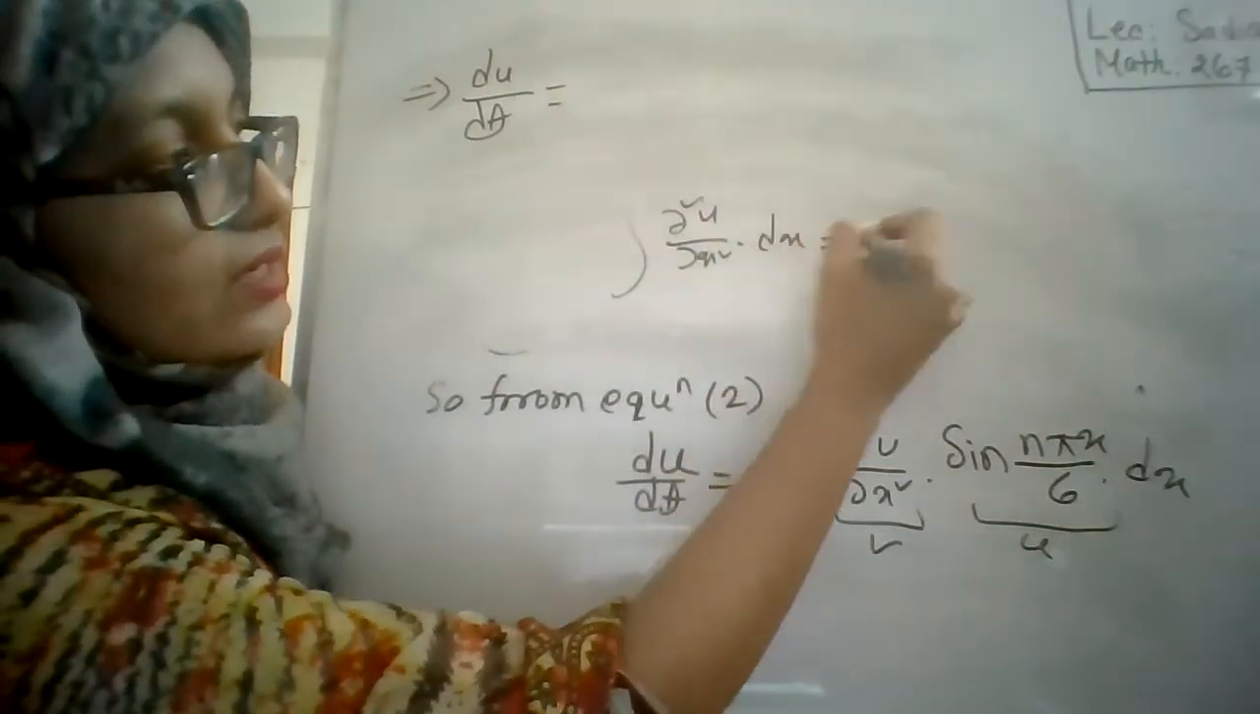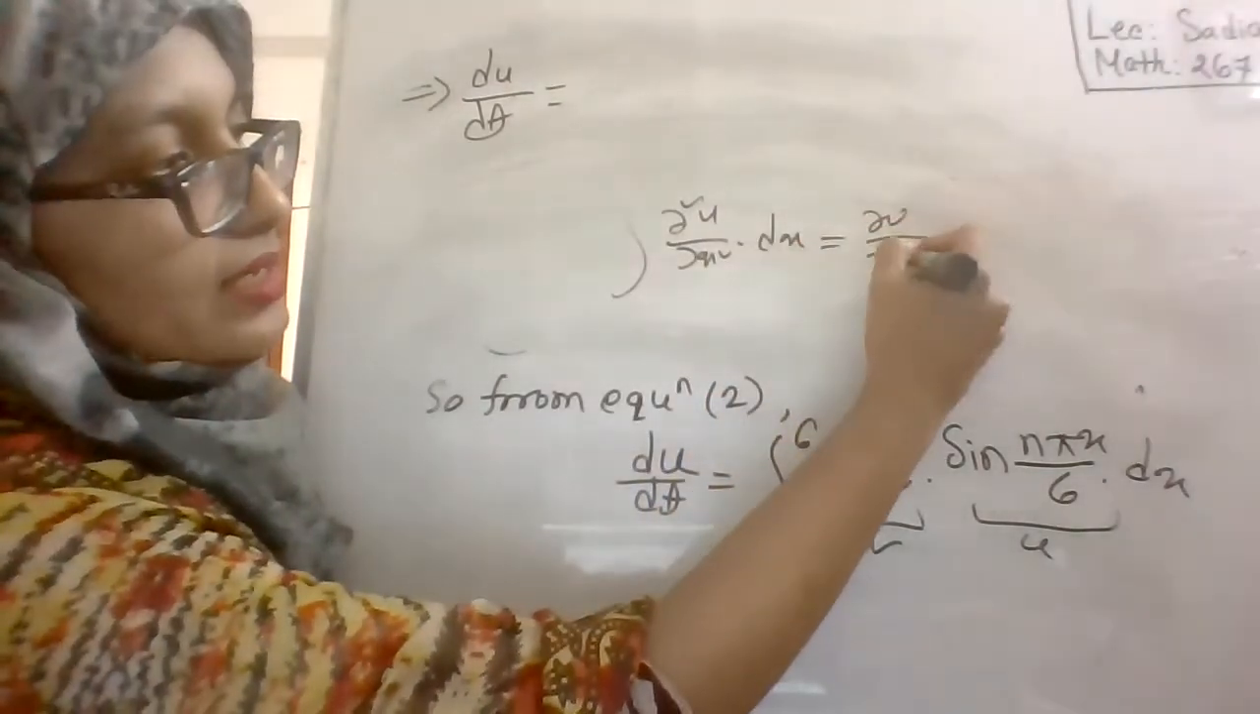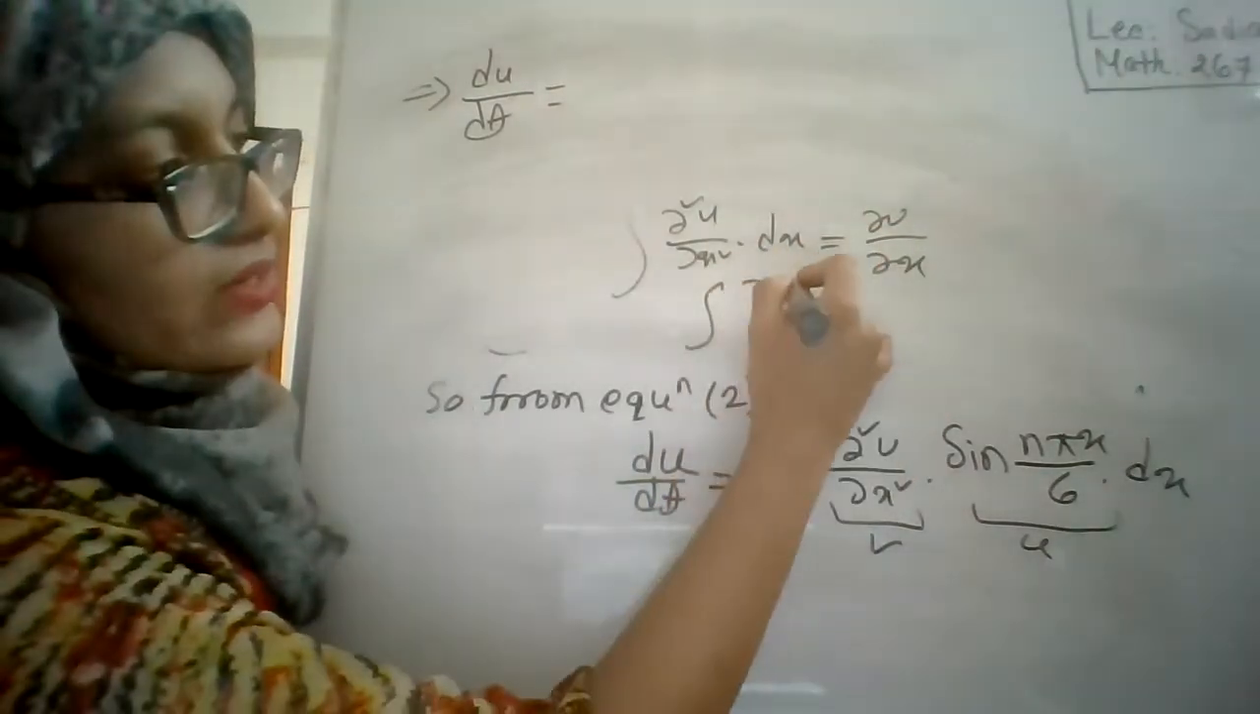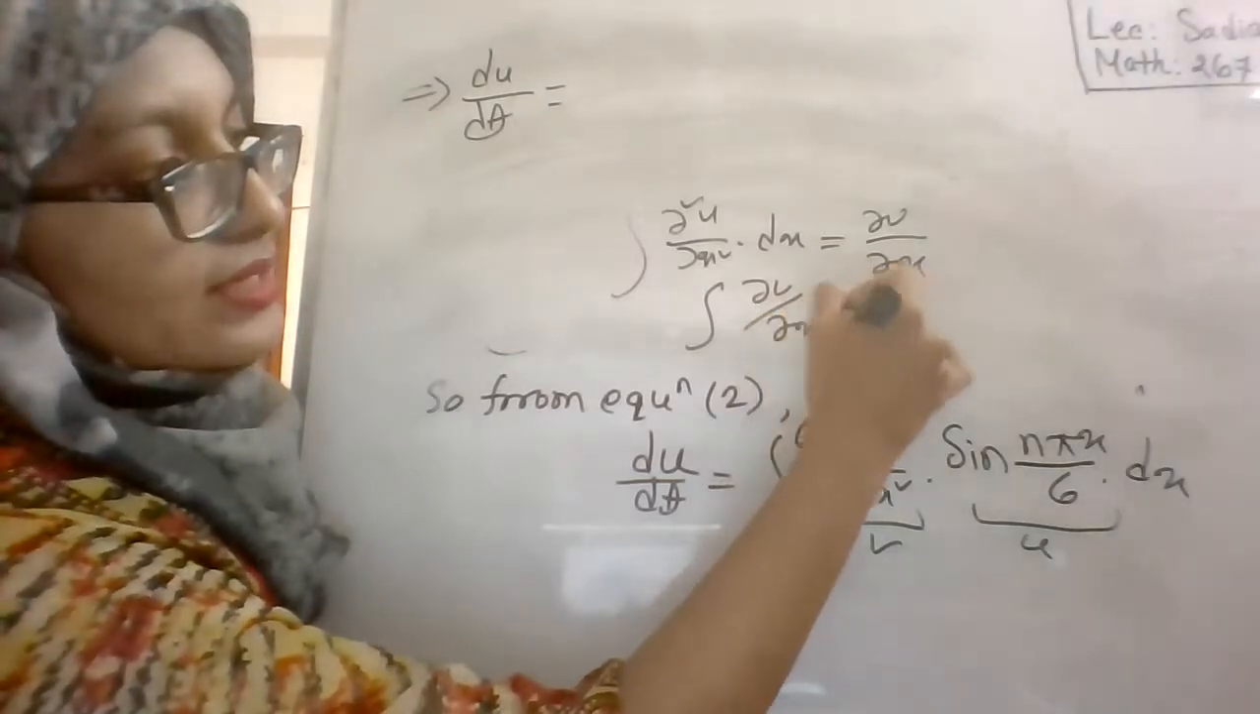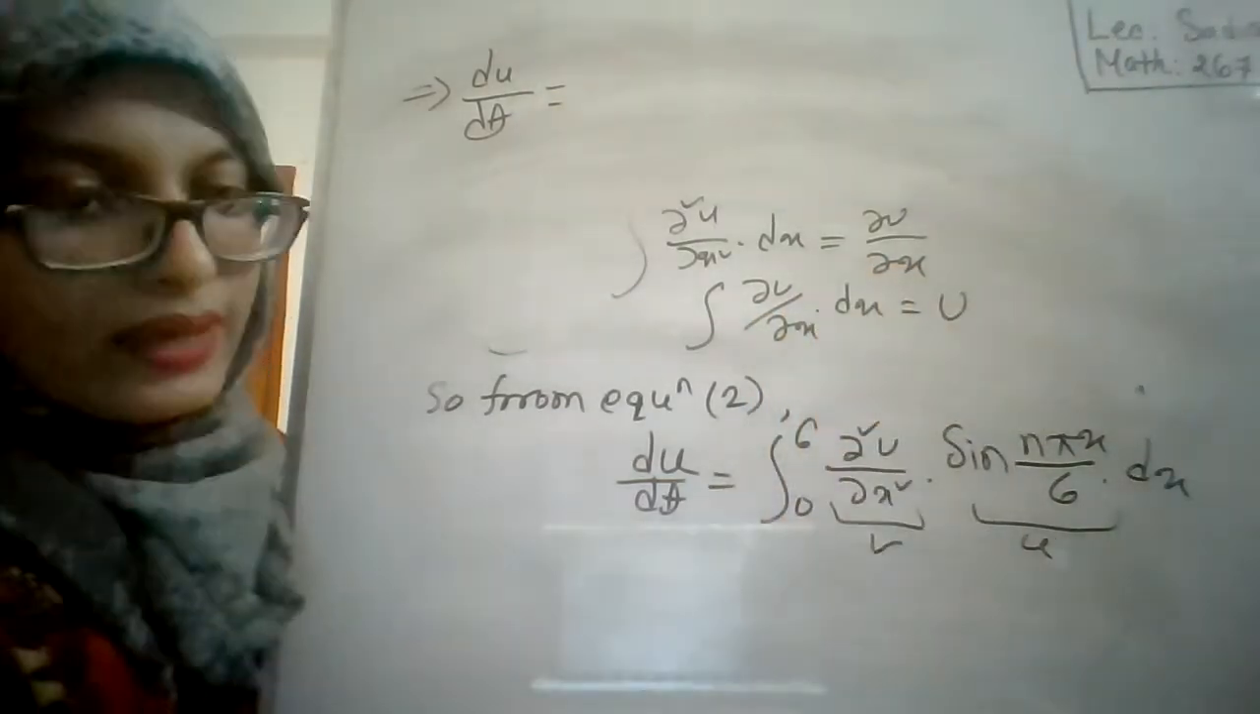And one thing is that the integration of del square u by del x square with respect to x is equal to del u by del x. And the integration of del u by del x with respect to x is simply u. Okay?